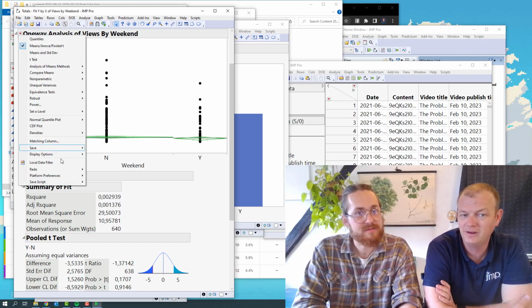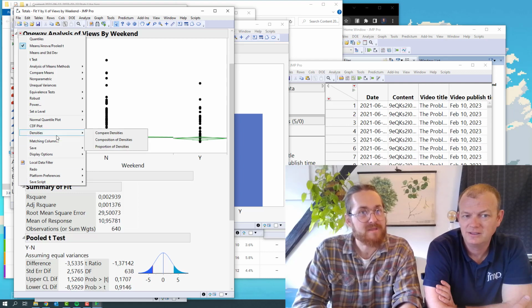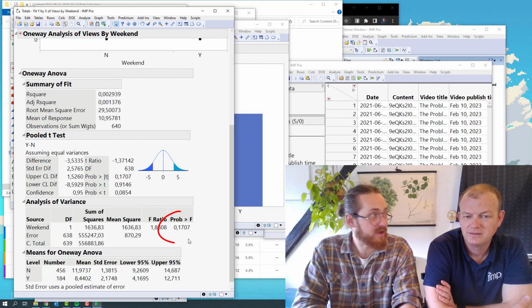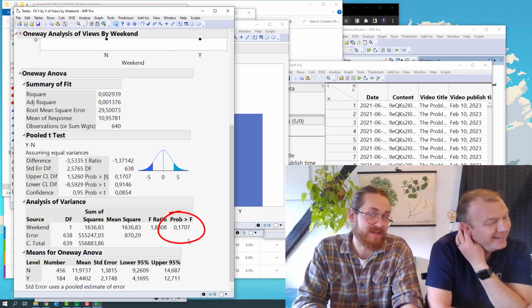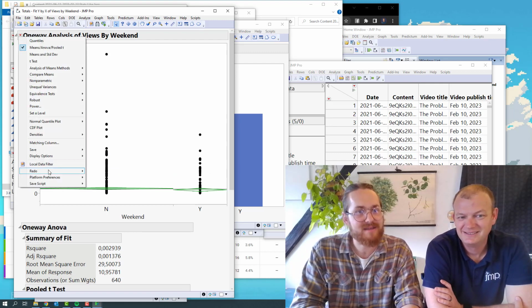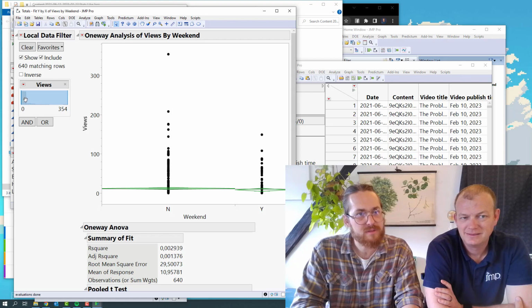Well, let's remove the days where there were no views and see if that makes a difference. So now we're still on, well, surprise, 17. And I'm happy to see that that's the same. They agree. Okay, let's put on a local data filter on views, and remove the zeros. No, it doesn't work.